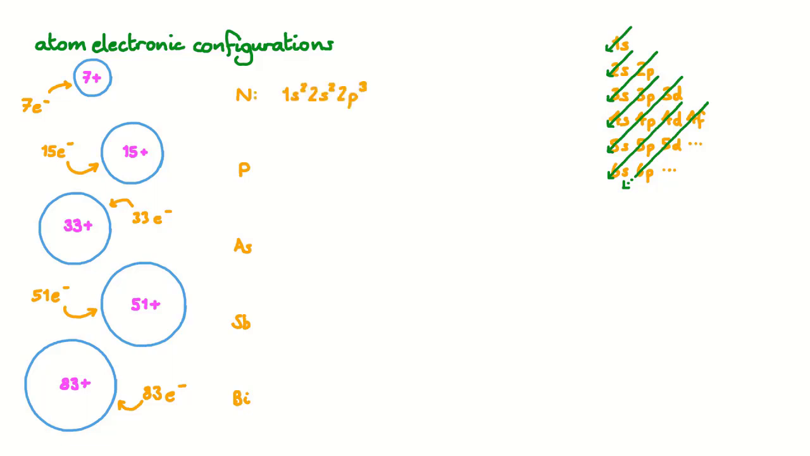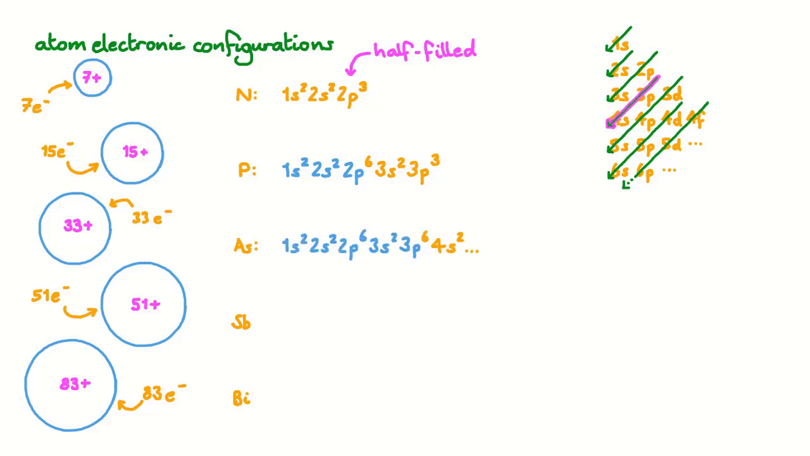The ground state electron configuration of a nitrogen atom is 1s2, 2s2, 2p3. That's 7 electrons in total. The 2p subshell here is half full. The extra 8 electrons that a phosphorus atom has over a nitrogen atom go into filling the 2p subshell, the 3s subshell, and half filling the 3p subshell. When we complete the electronic configuration of arsenic, we need to be careful to add electrons to the 4s subshell before we do the 3d subshell.